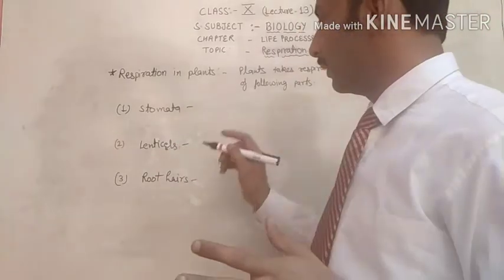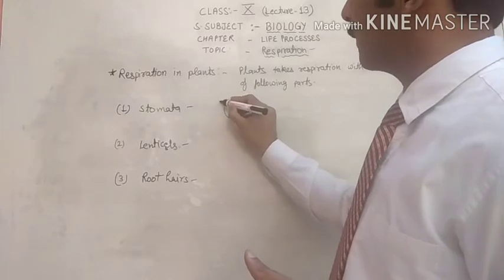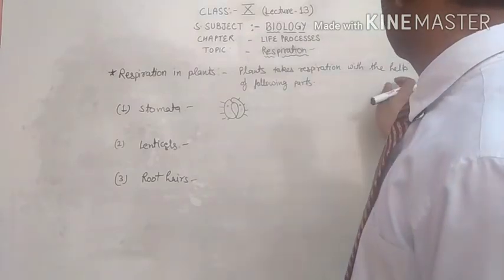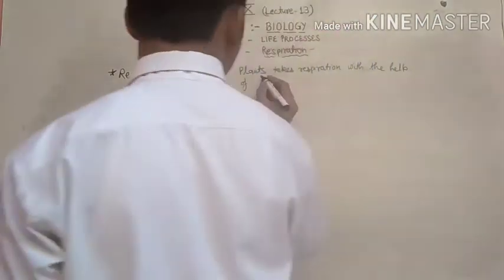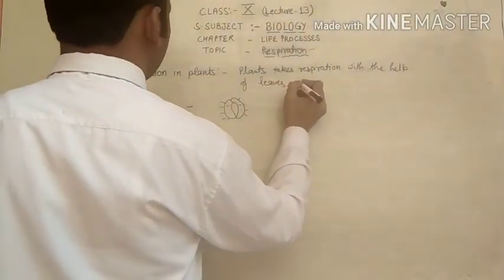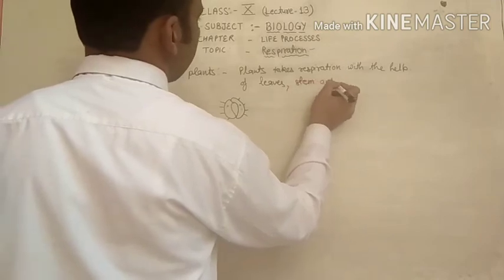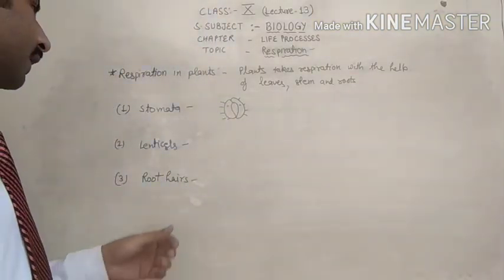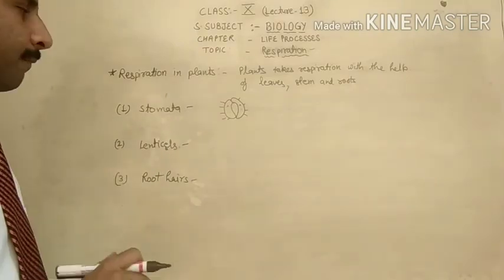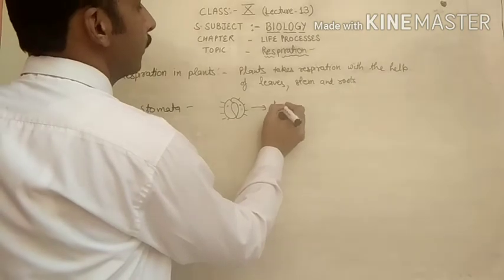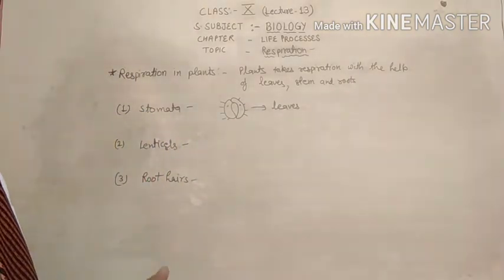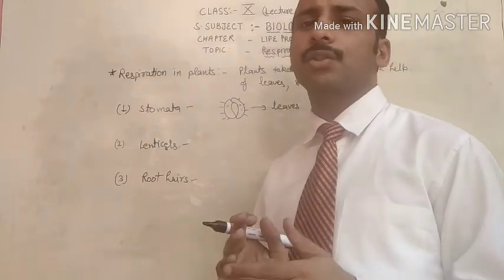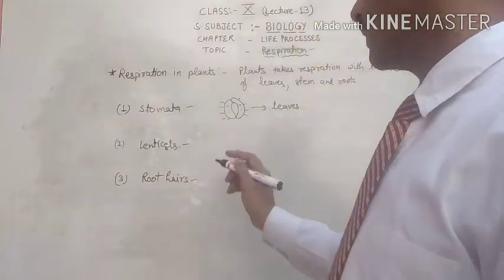Stomata, you know very well, are special structures which are present on the lower surface of the leaf. It means, with the help of leaves, stem and roots, plants respire, through stomata, lenticels and root hairs. Stomata are present on leaves, meaning leaves are helpful in the exchange of gases. The stomata on the lower surface of the leaf are helpful in the exchange of gases, which is part of respiration.